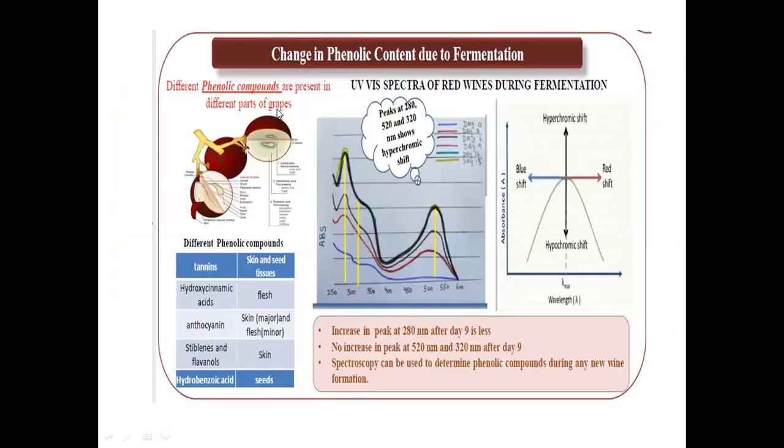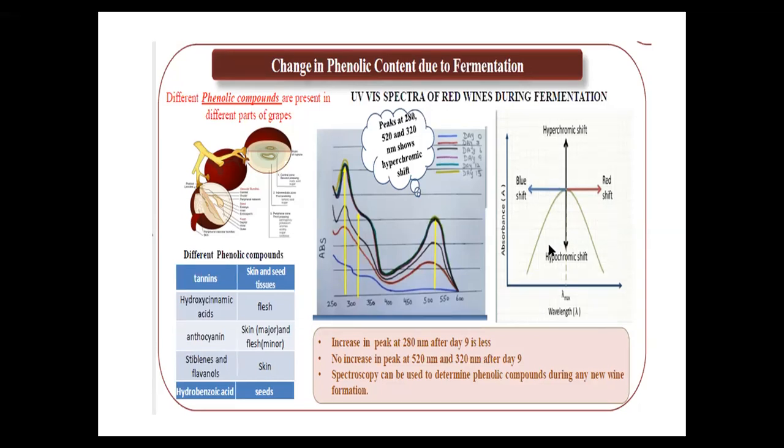During fermentation, different phenolic compounds are present in the different parts of the grapes during the different days of the fermentation. Here is the UV visible spectra of the red wines during the first 15 days of the fermentation. Peaks at 280 nanometer, 320 nanometer and 520 nanometers show a hyperchromic shift, that is an increase in the absorption intensity. So spectroscopy can be used to determine phenolic compounds during any new wine formation.